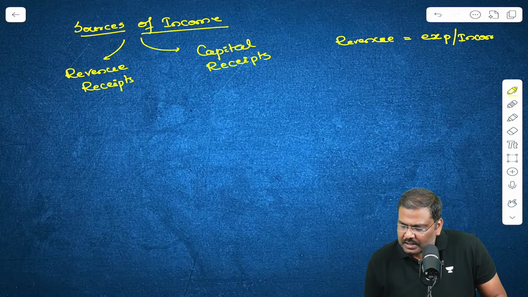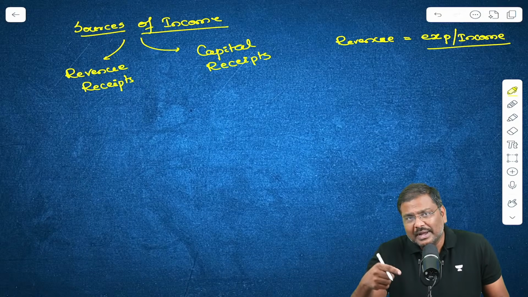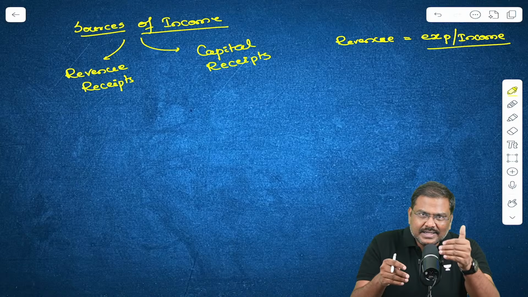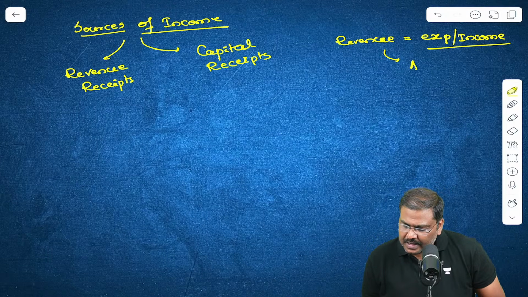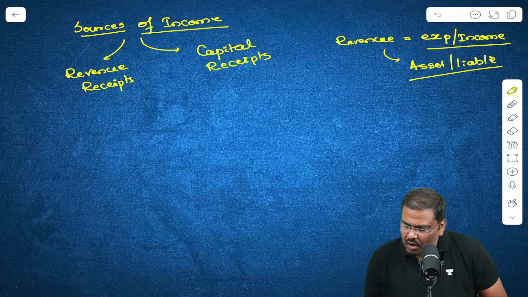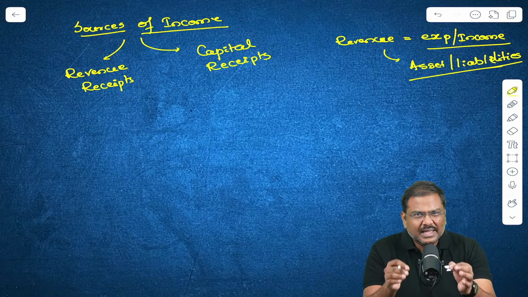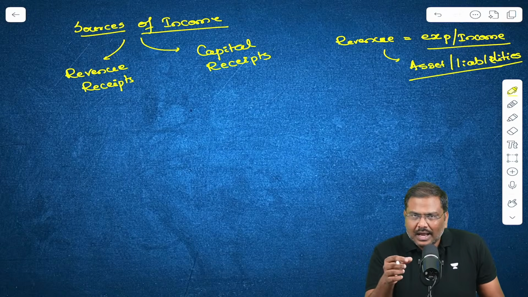Expenditure incurred or income generated by the government. But whether it is expenditure done or income earned, there is no change in asset or liabilities of the government. I'll explain with an example. Please have patience. I'll repeat this.